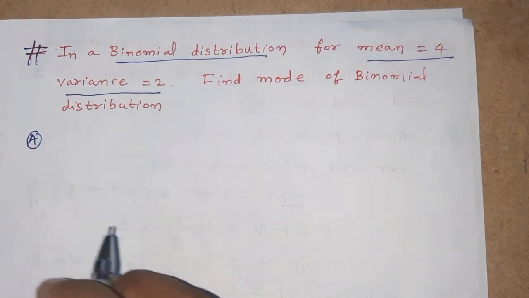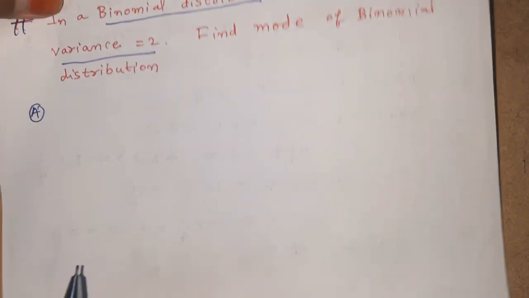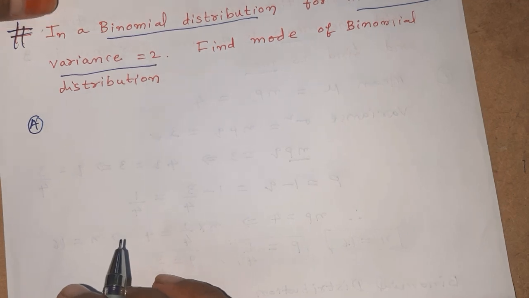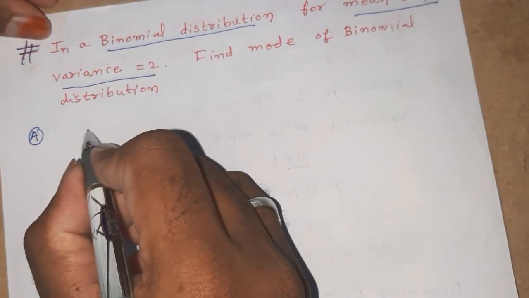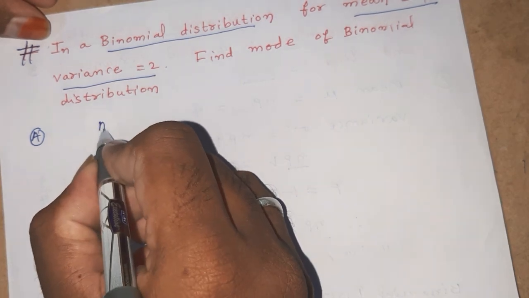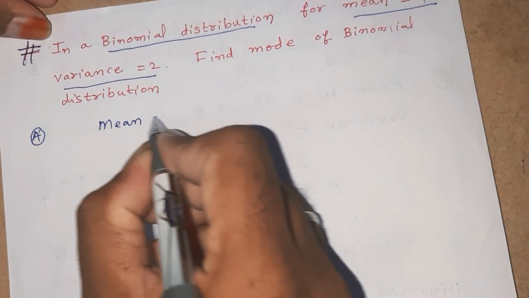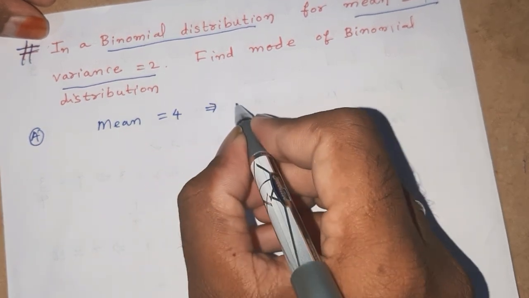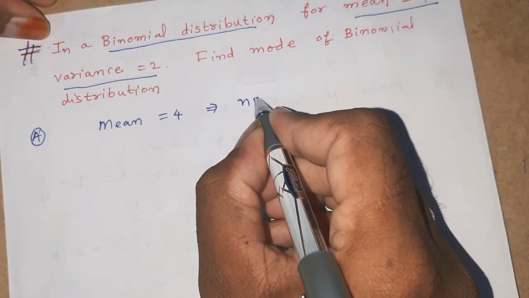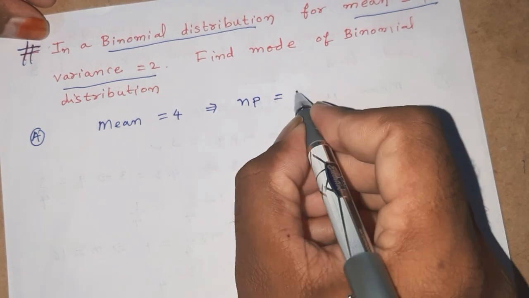Therefore let us go to the solution. Mean is equal to 4. The mean is given by the formula np, so np is equal to 4.